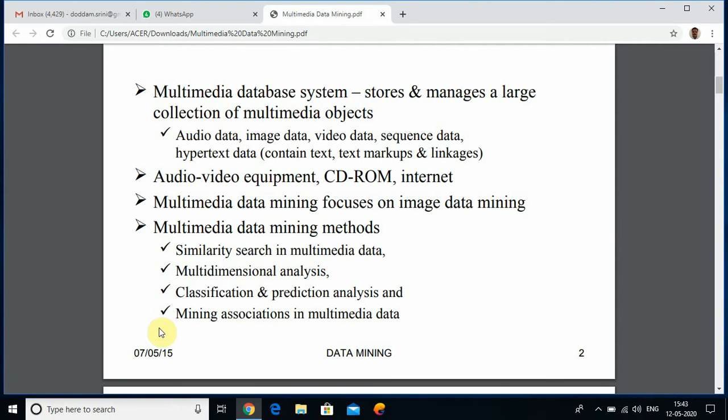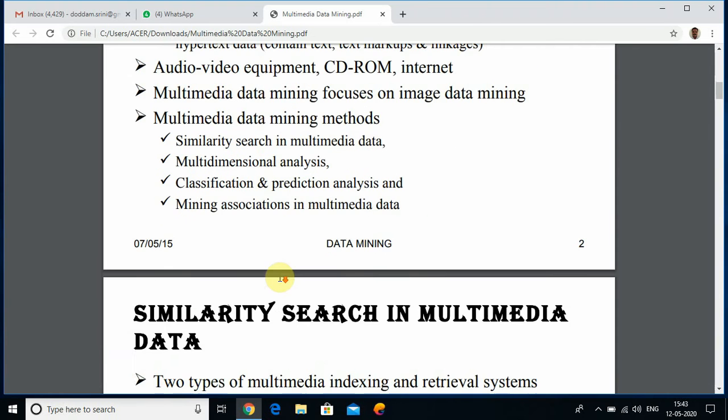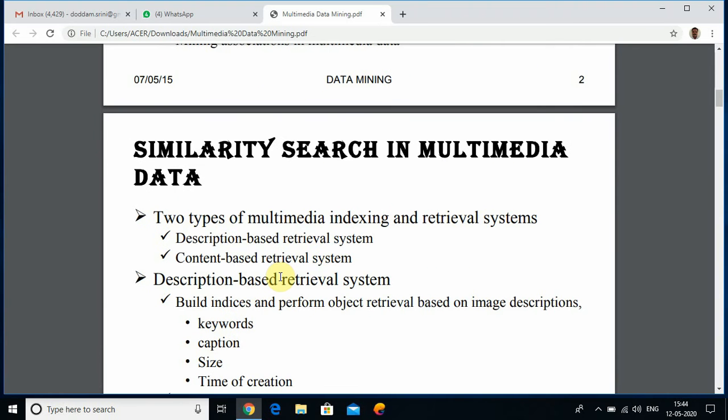The fifth one is not available here; it is available in the textbook. That is audio, video data mining. Next, the first method: similarity search in multimedia data.